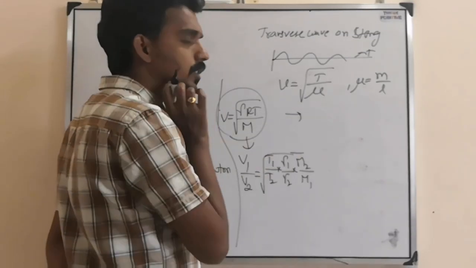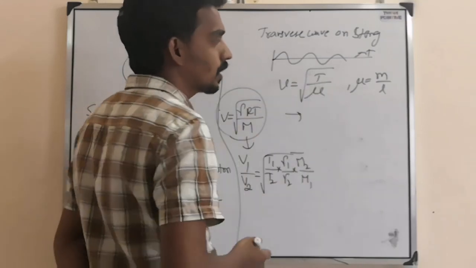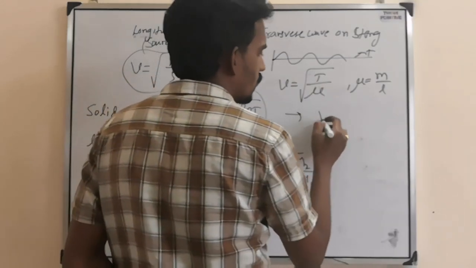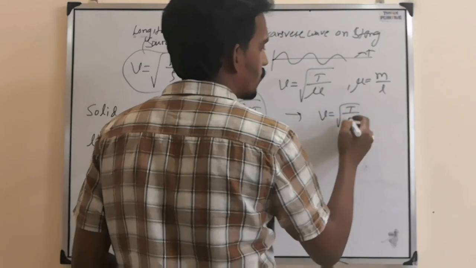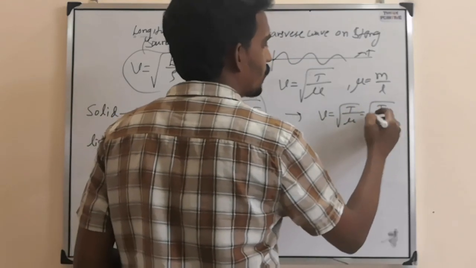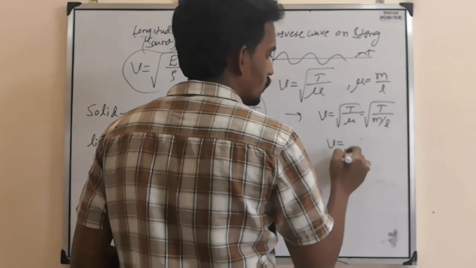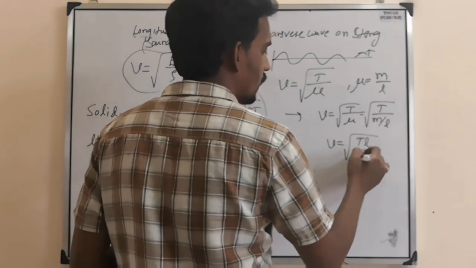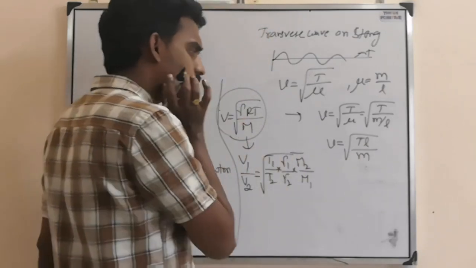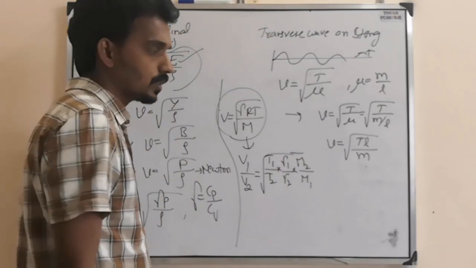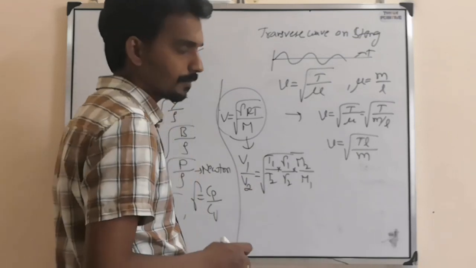Next comes the speed of transverse wave on a string. So here already we have taken the formula root T by mu, nothing but root of T by mu, where mu means M by L. So L, if it goes up, TL by M. So this is the speed of transverse wave in a string.